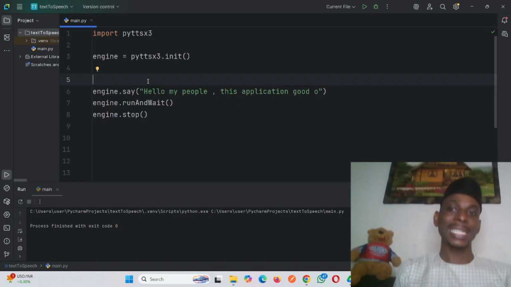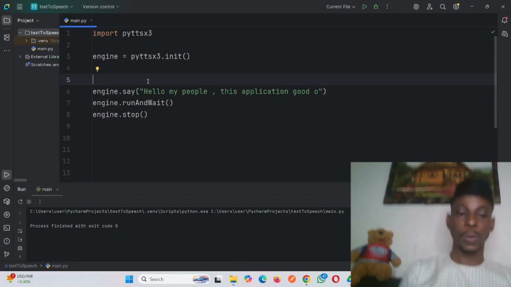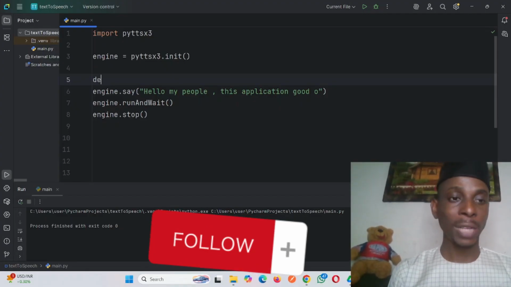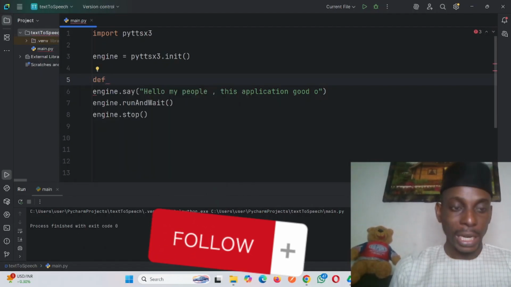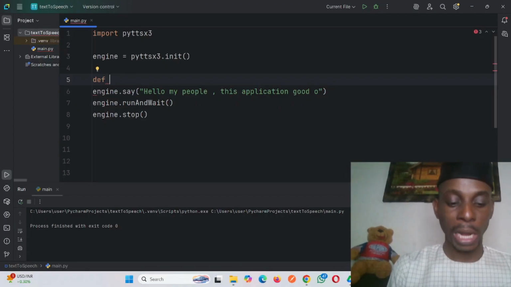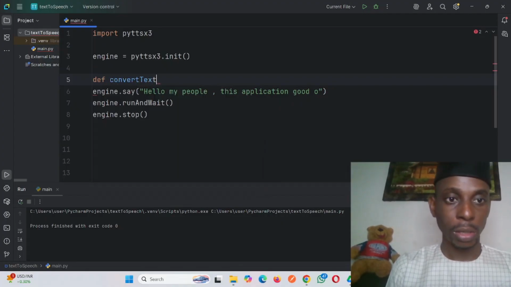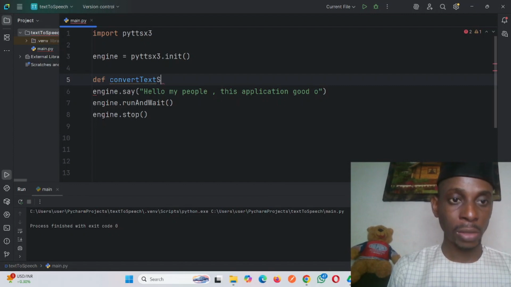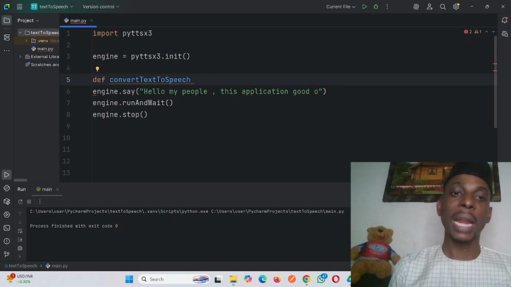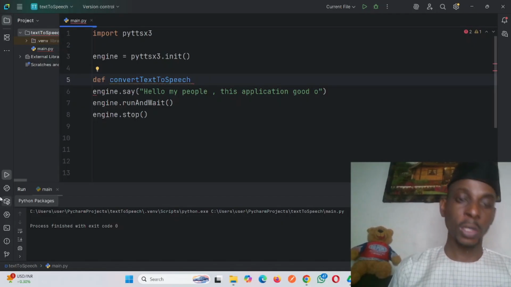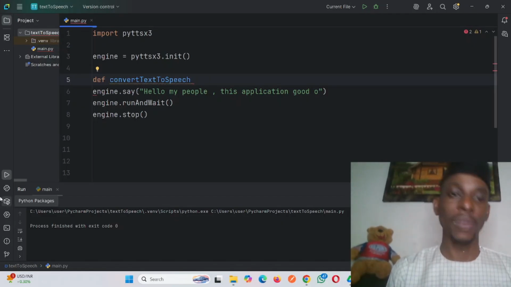So how can you do that with a function? For Python, the way to write a function is to use def, right? After def, you write the name of what this function does. So I will call this function convert text to speech, so that we know the work of this function. I want to put the code inside there, so that when it is triggered, it does the work.